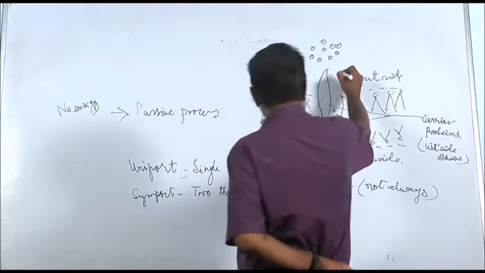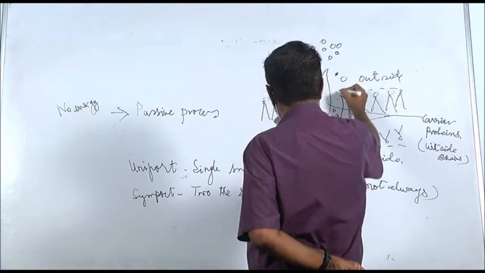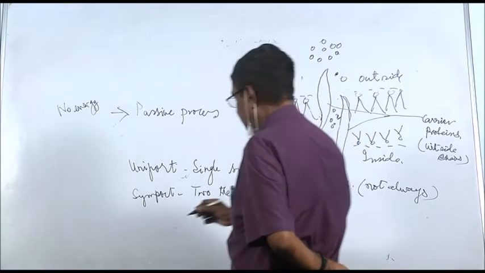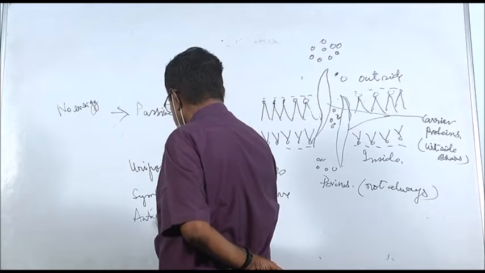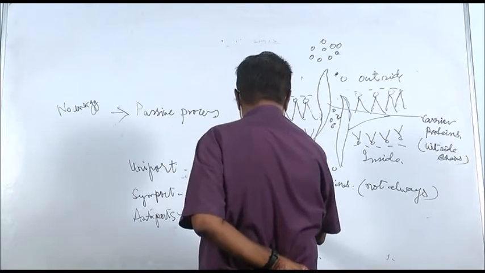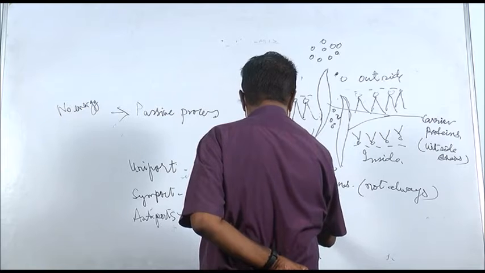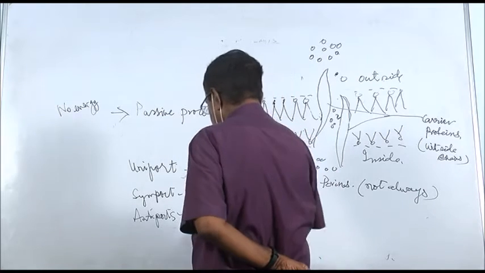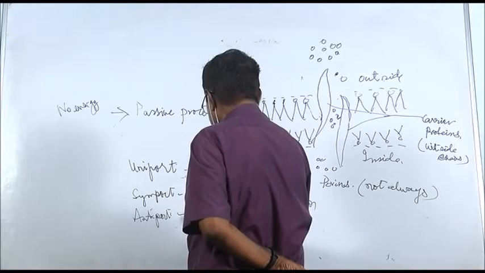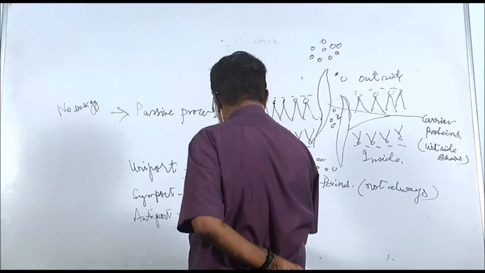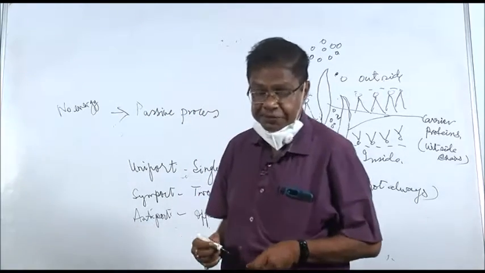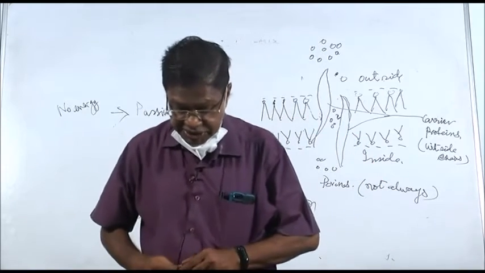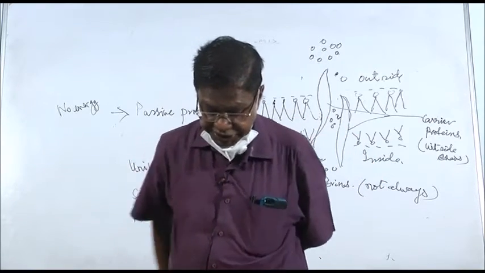That means two substances, this and this, move through the pore at the same time, in the same direction, and antiport, which is opposite directions. So the movement may be in the same direction or opposite direction.